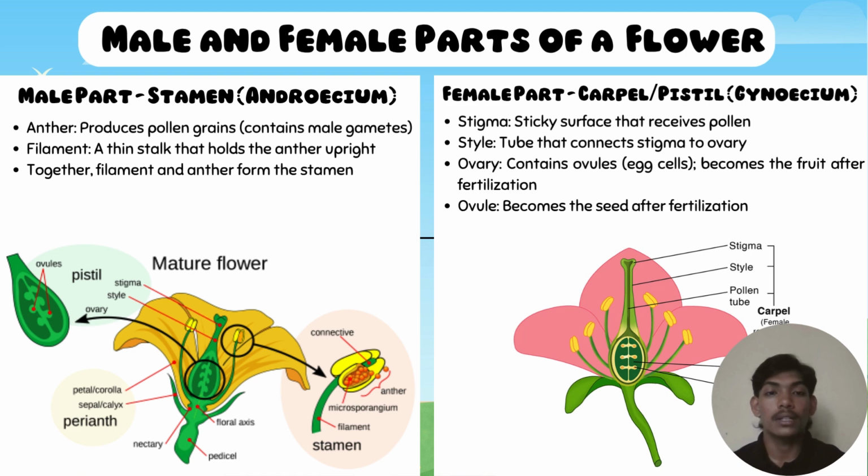Second, the female part, the carpel, pistil, or gynoecium. There are three main parts. First, the stigma, which is sticky, to receive pollen. The style, which is a tube that leads down into the ovary, and the ovary itself, which contains one or more ovules. The ovule holds the female egg cell and will become a seed after fertilization. Together, these parts ensure the pollen reaches the egg and fertilization can take place.